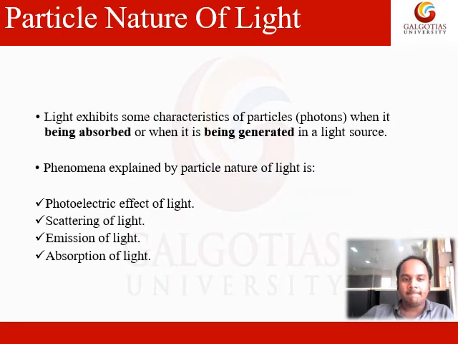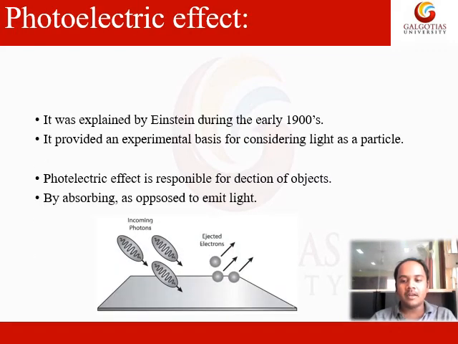Particle nature of light: light exhibits some characteristics of a particle when it is being absorbed or when it is being generated in a light source. These are the phenomena which can be explained by using particle nature: photoelectric effect, scattering of light, emission of light, and absorption of light. These are four different phenomena which have to be explained by particle nature. These four phenomena can't be explained by using wave nature. Before the photoelectric effect, light was not much considered a particle, but the photoelectric effect is one phenomenon which makes us understand light in terms of a particle.